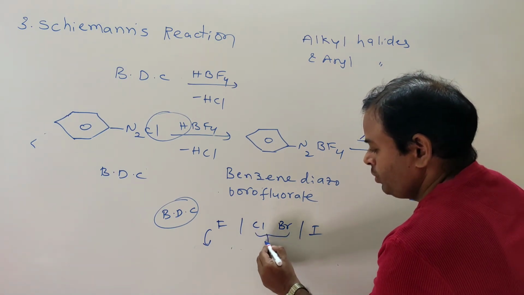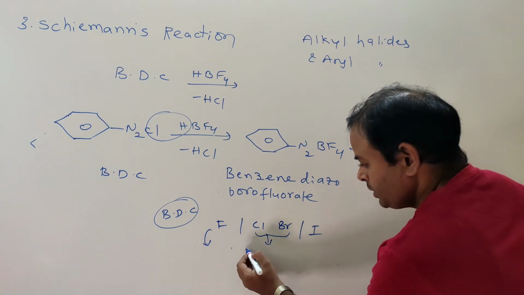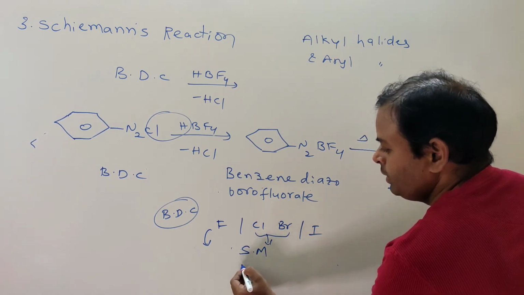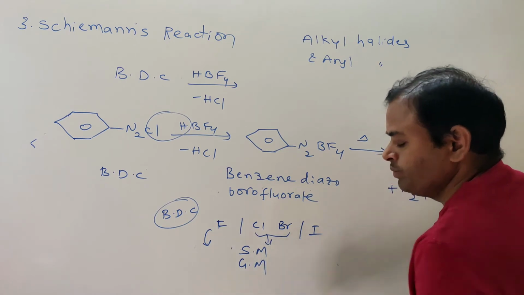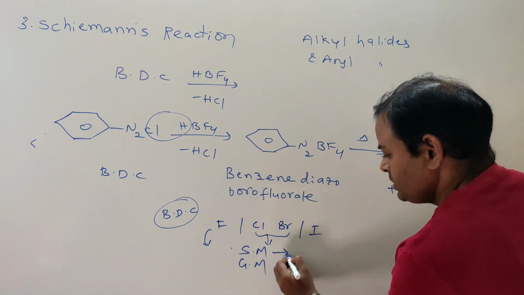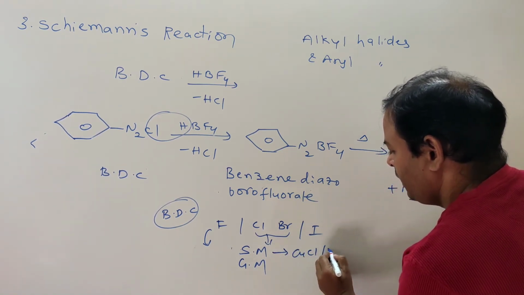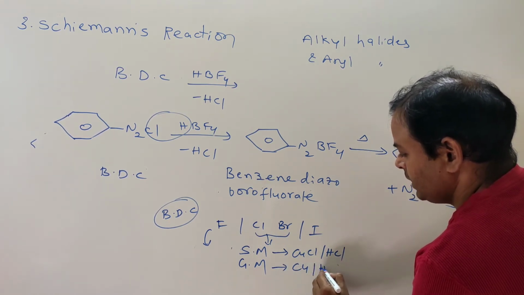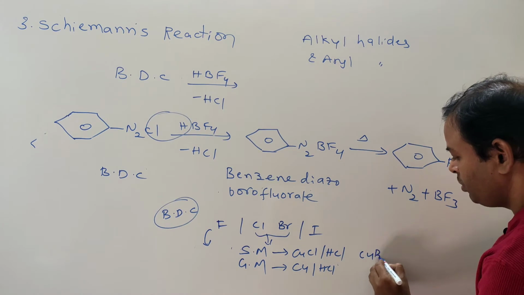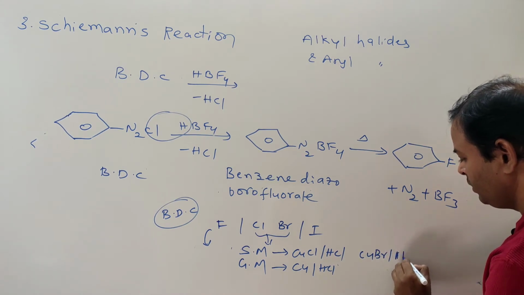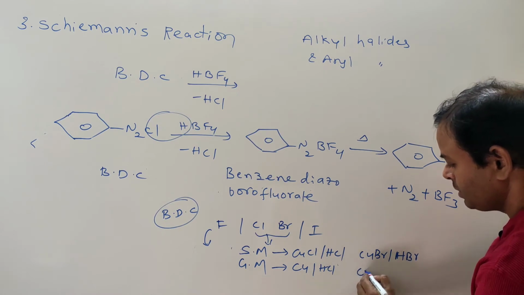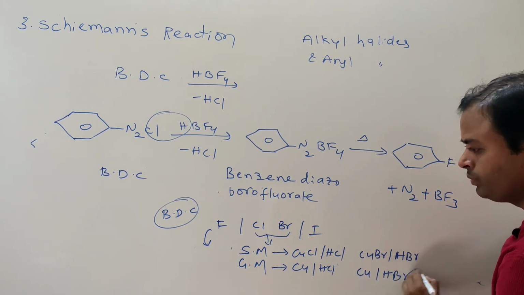What is the method for chlorobenzene and bromobenzene? We have two methods. One is Sandmeyer's reaction, and the second one is Gattermann's reaction. What is used in Sandmeyer's reaction? Cuprous chloride and HCl, or cuprous bromide and HBr to prepare bromobenzene. In Gattermann's reaction, copper and HBr.